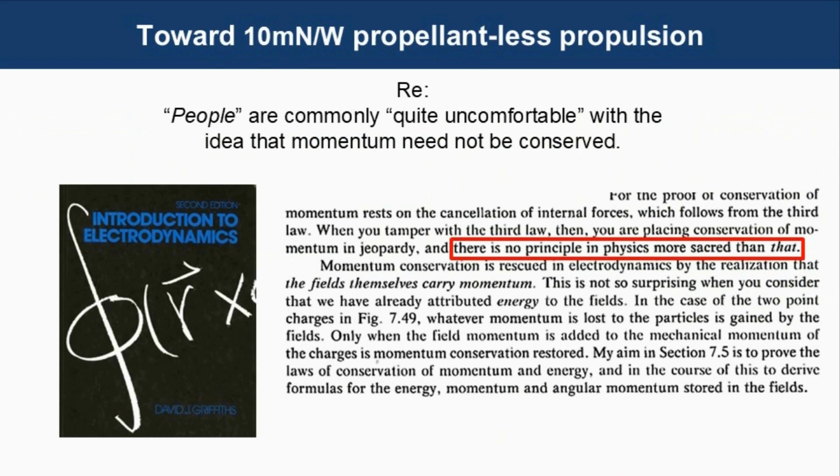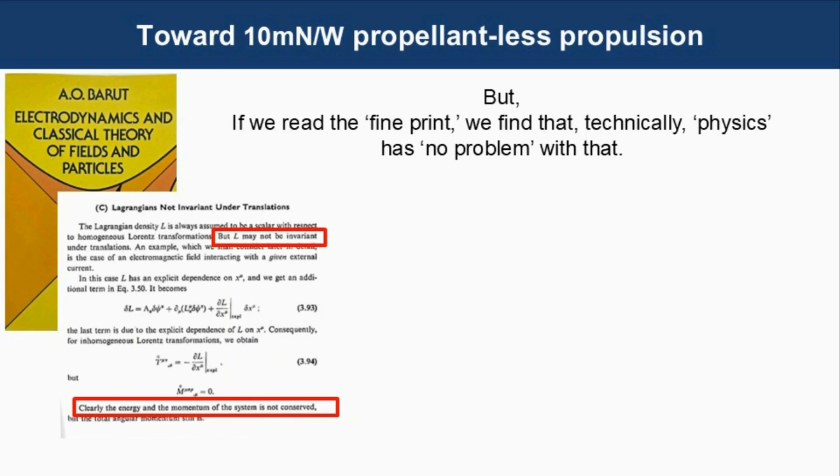There's a good example here where the author says that when you tamper with the third law, you are placing conservation of momentum in jeopardy, and there is no principle in physics more sacred than that. I would question whether it's appropriate to use the word sacred in a physics textbook, but it certainly is a good illustration that people are commonly quite uncomfortable with the idea that momentum need not be conserved, even though physics has no such limitation.